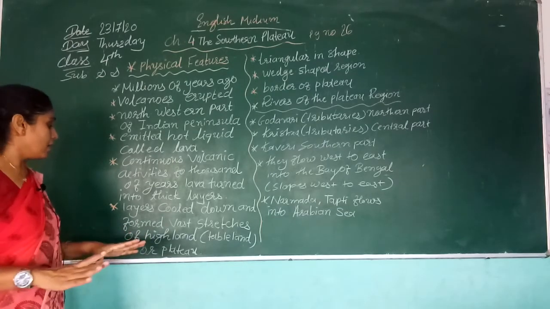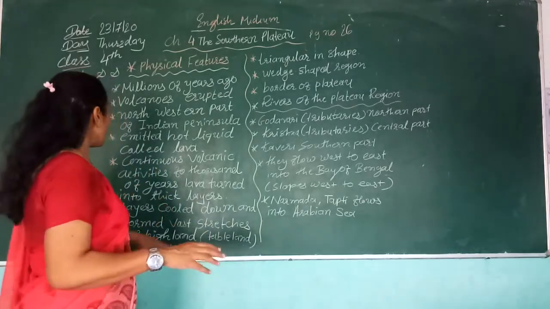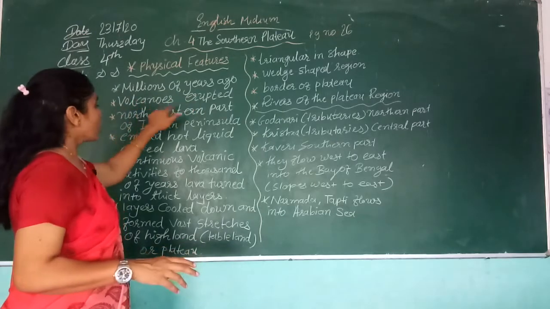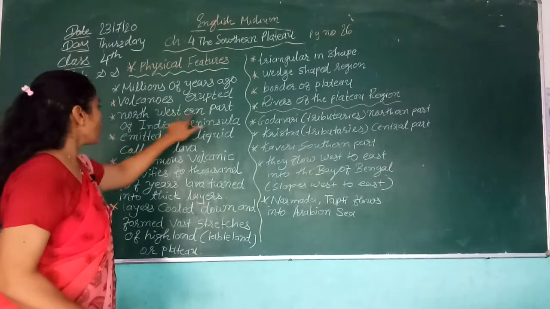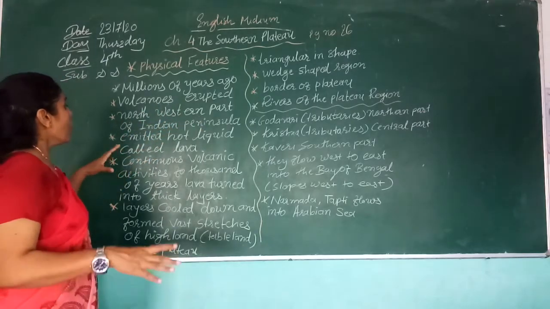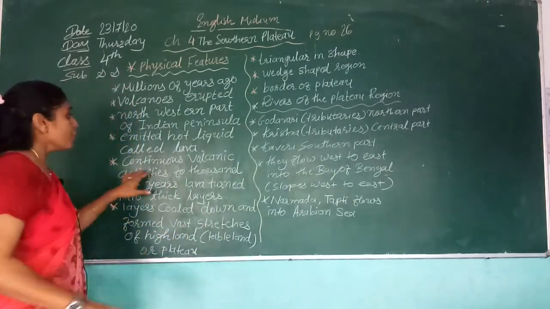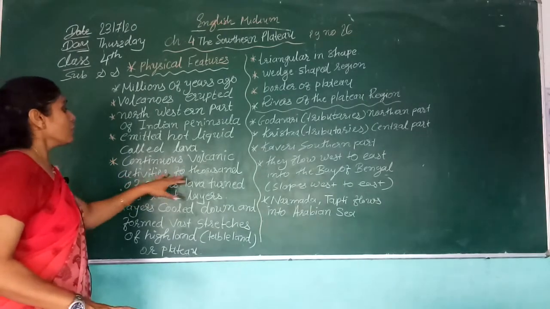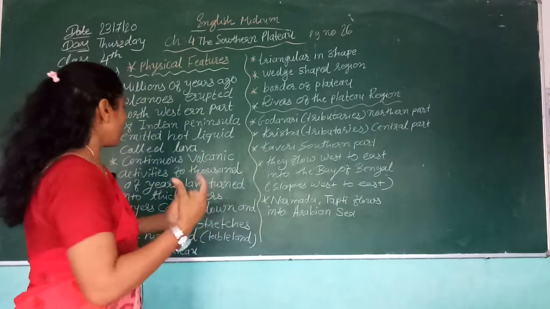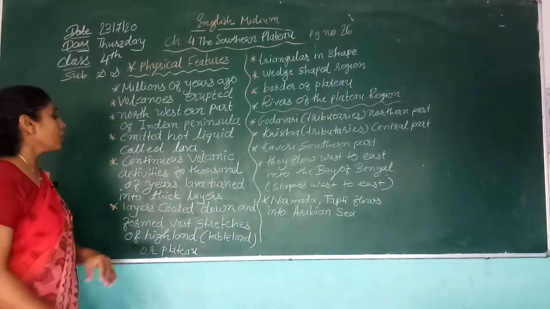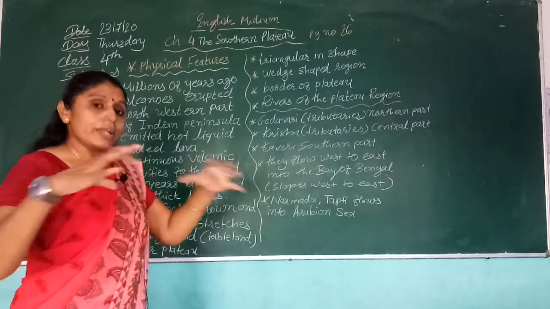It means a layer of this lava cooled down. Many millions of years ago volcanoes erupted in the northwestern part of our country, and lava came out from them. With continuous volcanic activity over thousands of years, it turned into a thick layer, and this layer cooled down.